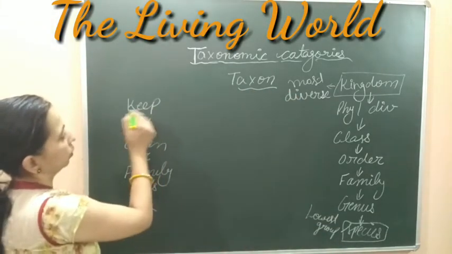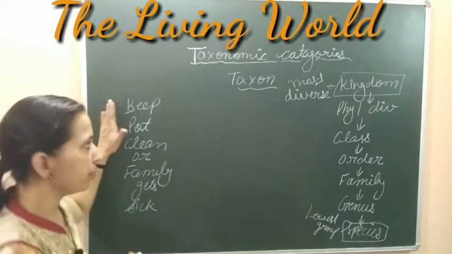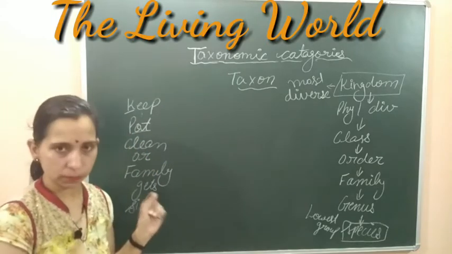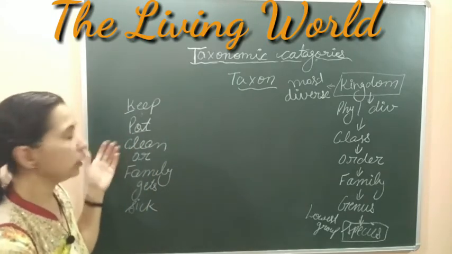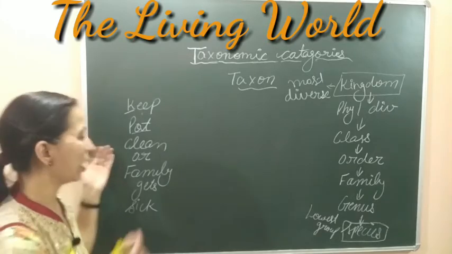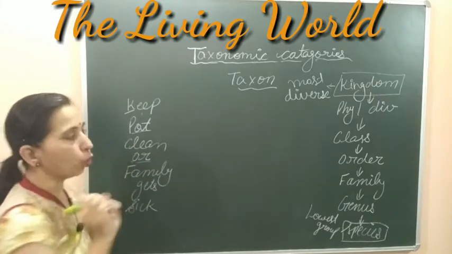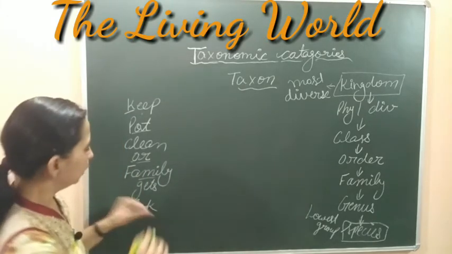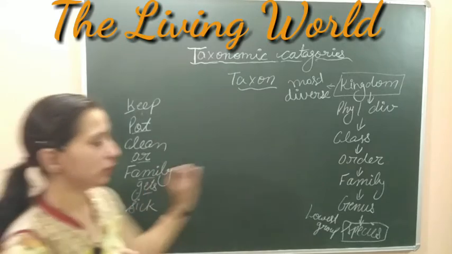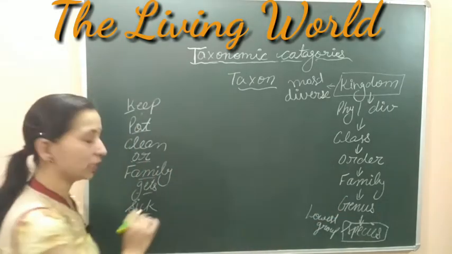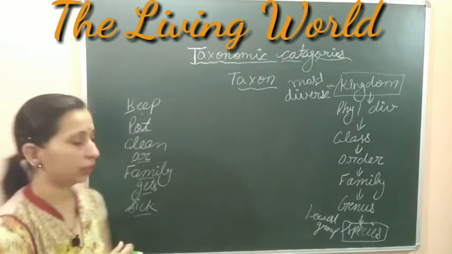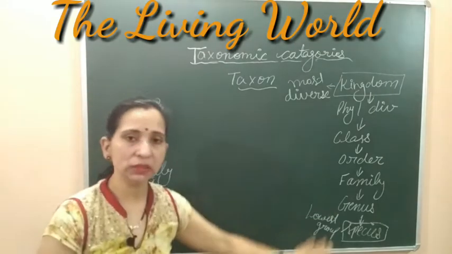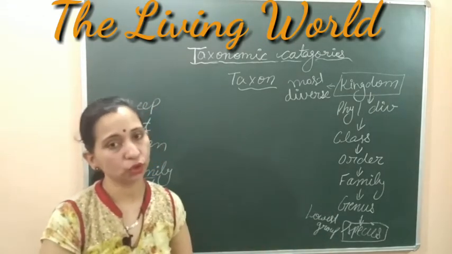Here the first letter of the word keep is K. K means kingdom. Then second, put, the first letter is P, P for phylum. Clean, clean का C जो है उसे हम use करेंगे for class. Then O, or का O, will be used for the order. Family is the same, family. Then gets, G will be used for the genus, and the last word, sick. The S of the word sick represents species. So in this way you can easily remember this particular sequence, that hierarchy of taxonomy.